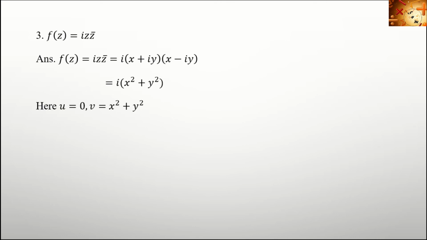Next problem, f of z equal to i into z bar. Put z equal to x plus iy and f of z equal to u plus iv. We get f of z equal to i into (x plus iy) into (x minus iy). On multiplication, we get i into (x square plus y square). Here, the real part is missing. So, u equal to 0 and v equal to x square plus y square.